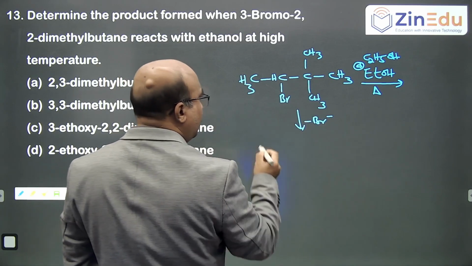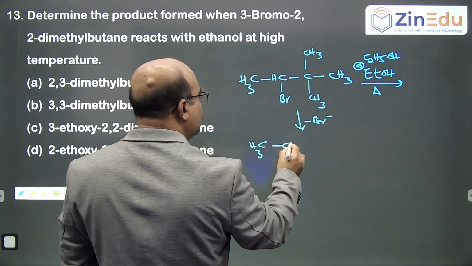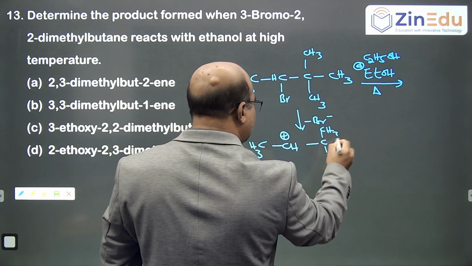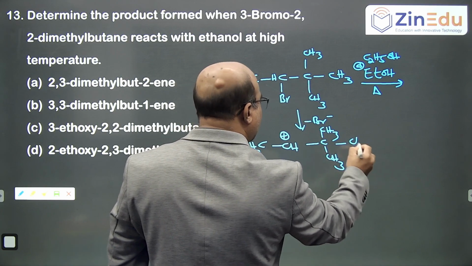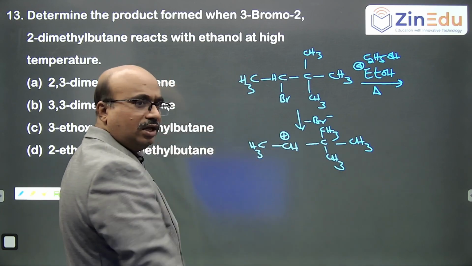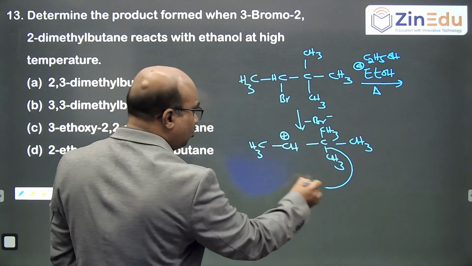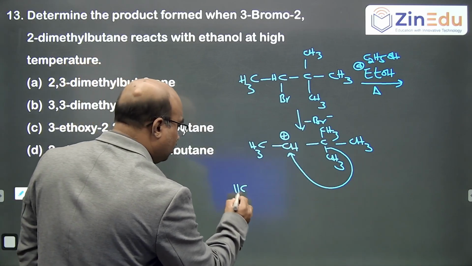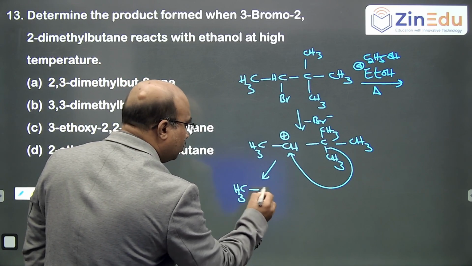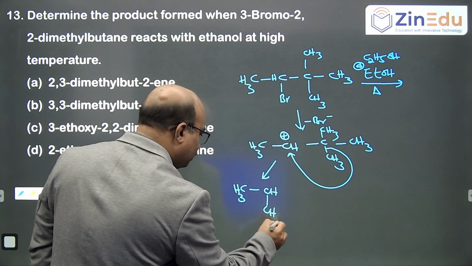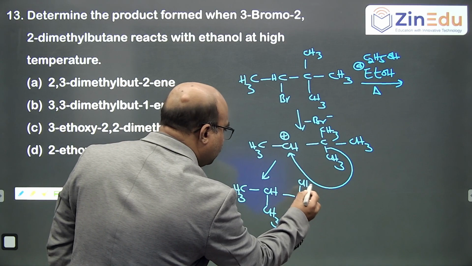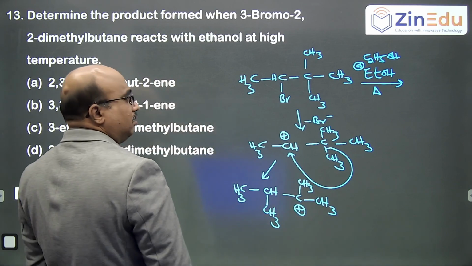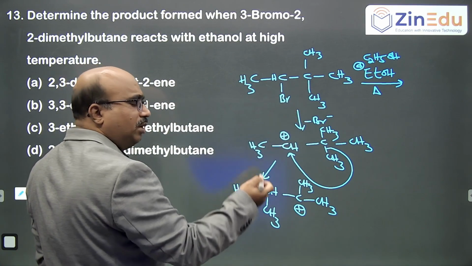We get a carbocation, CH3, CH plus, CH, CH3, CH3 like this. But we have a quaternary carbon, this is a secondary. Then a methyl shift takes place, so that the carbocation will rearrange to CH3, CH3, CH3 plus.